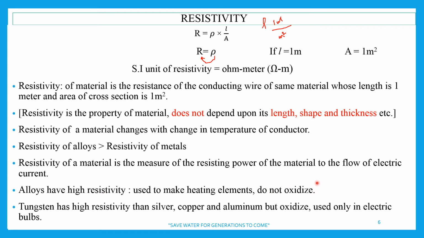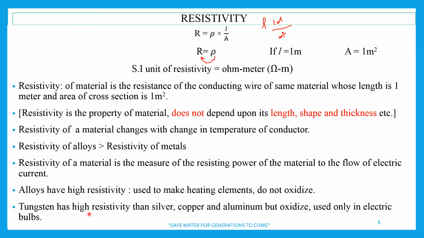Means when they are used in open, in a simple heater which is used to cook food, element is open, and it doesn't react with oxygen. So this means it doesn't oxidize. So this is the biggest advantage. Because of high resistivity, when electric current is passed through them, they produce large amount of heat, and in open they do not react with oxygen, so therefore they are used.